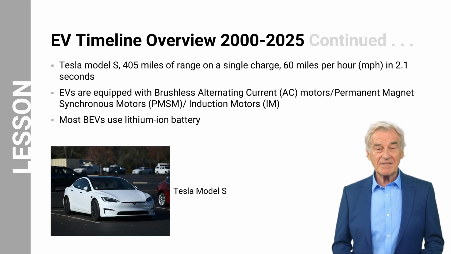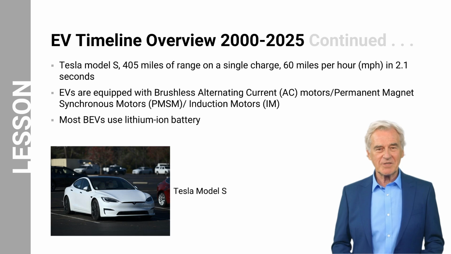Among the many recent Tesla EV models is the Tesla Model S, which goes up to 405 miles of range on a single charge, plus the 1020 HP tri-motor plaid performance model that will climb to 60 miles per hour in just 2.1 seconds. This means that the Tesla Model S is a vehicle with 3 electric motors that together produce 1,020 horsepower, designed for maximum speed and acceleration.